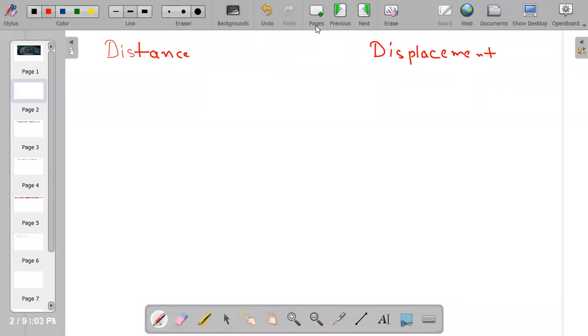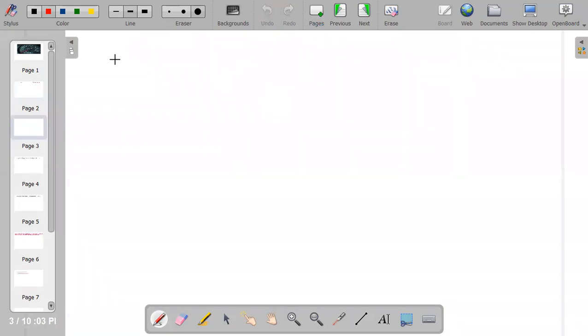First, let me tell you one more thing about distance. There is a word in your book known as magnitude. What is the meaning of magnitude? The meaning of magnitude is that anything you can represent by a numerical value.